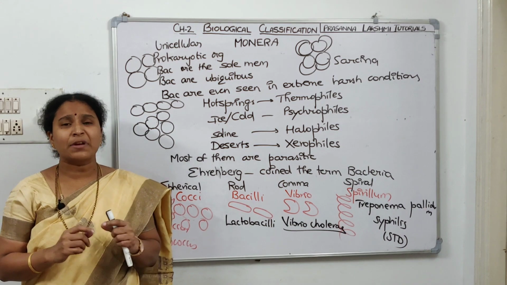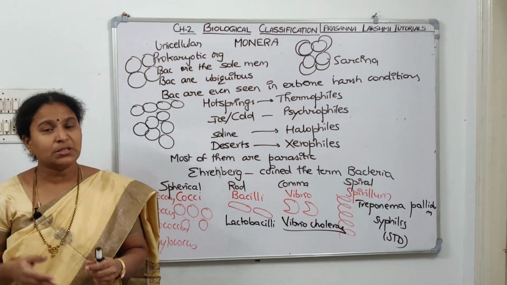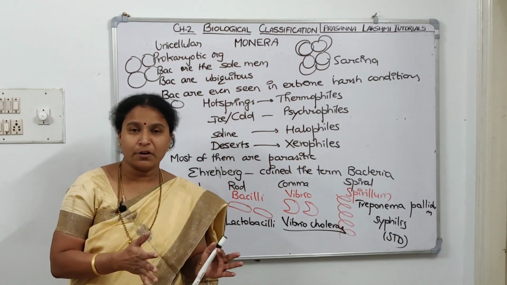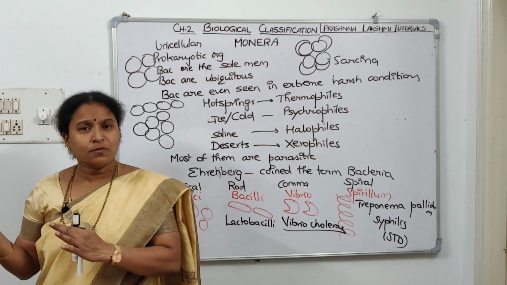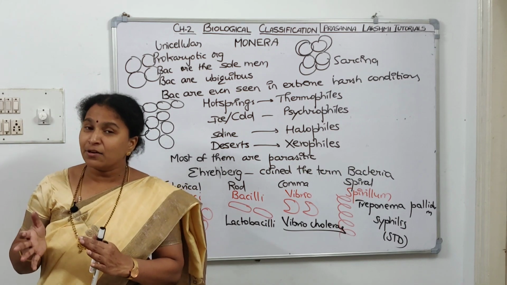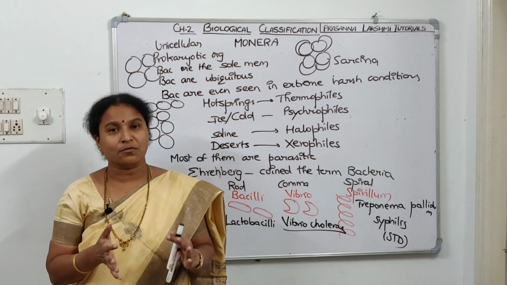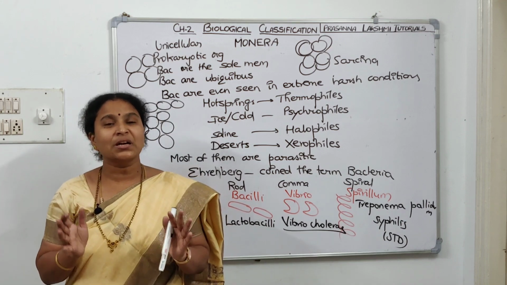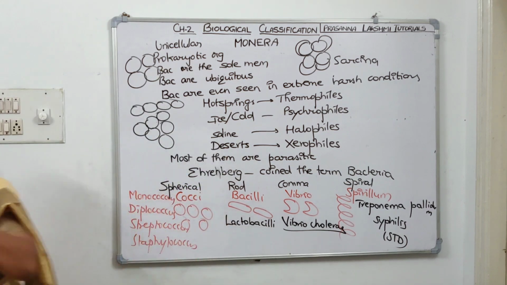We told bacteria are very simple in structure, but they are very complex in the mode of nutrition because they are autotrophic also, they are heterotrophic also. Under autotrophic, we will tell they are photoautotrophs, they are chemoautotrophs. Under heterotrophic also, we will tell they are photoheterotrophs and they are chemoheterotrophs.